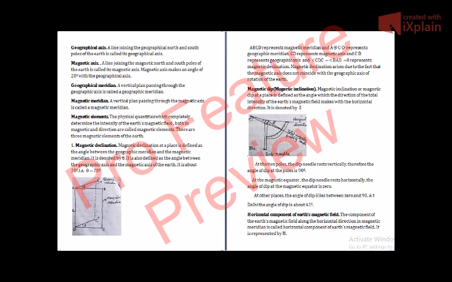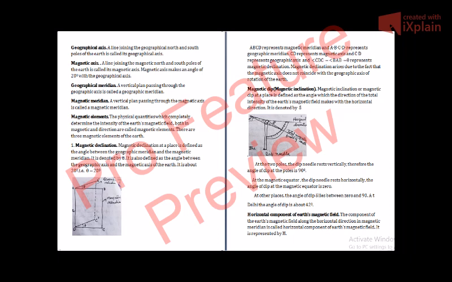Now, if you take this dip needle to the equator, you will see that this dip needle aligns itself in the horizontal direction, so that the angle del will be 0. It is parallel at the equator. This dip needle remains parallel with the horizontal direction.